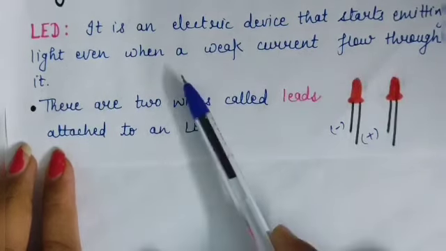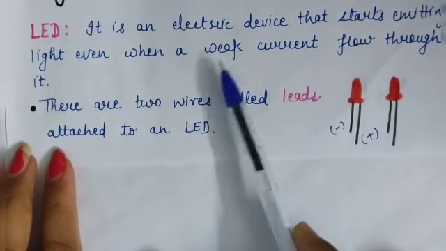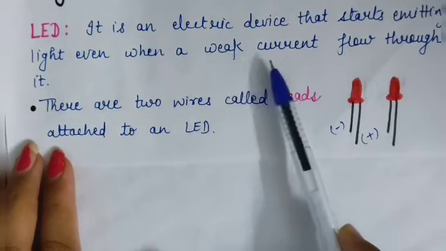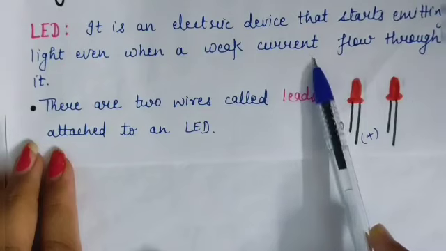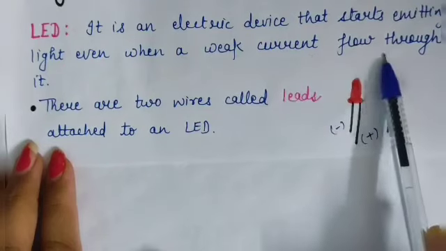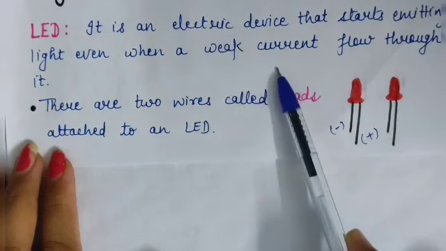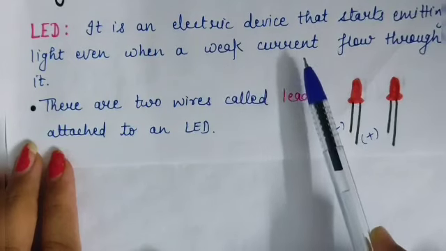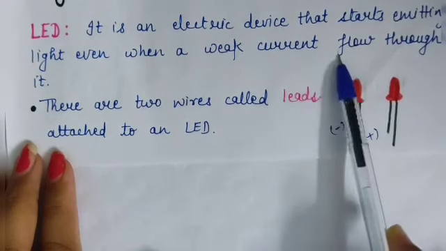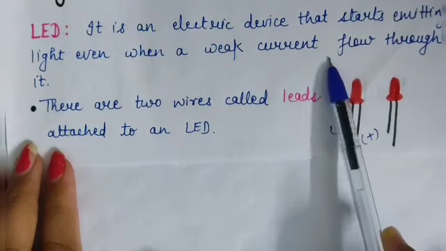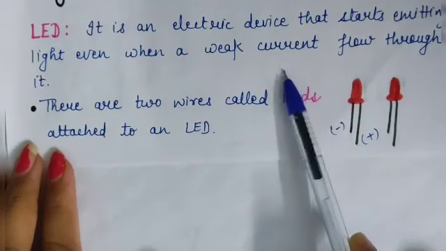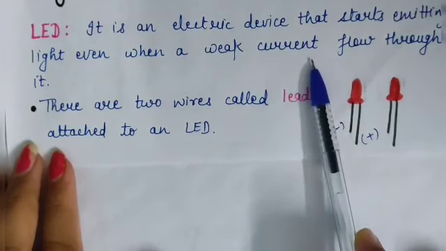It means LED glows on receiving a weak or less amount of current also. LED works when the strength of current is too weak.